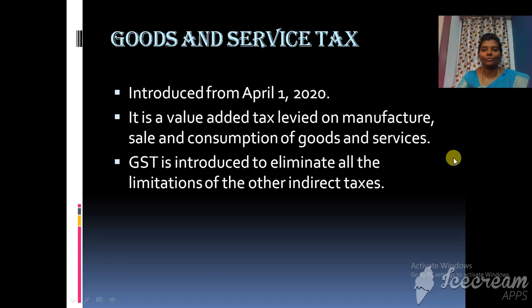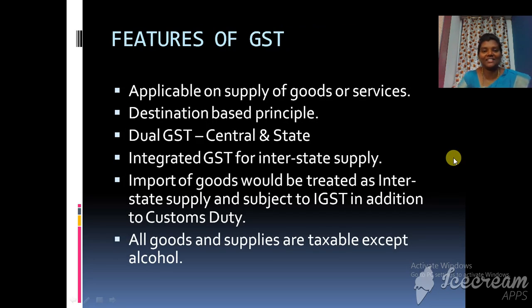Now we are passing on to the features of GST. This GST is applicable on all supplies of goods and services, and this is destination based. So the final consumer who buys the product finally will be taxable under this goods and service tax. It is a dual tax, because the taxpayer has to pay both to the central as well as the state government.